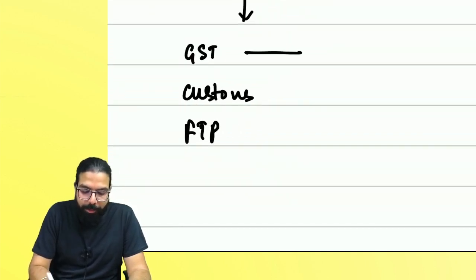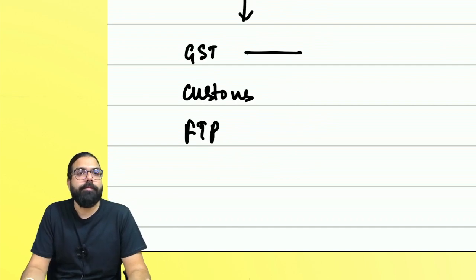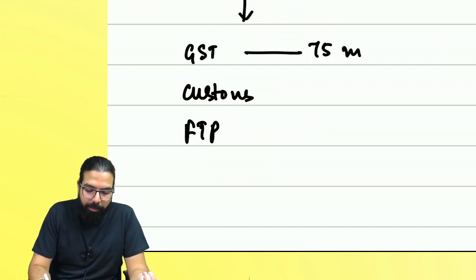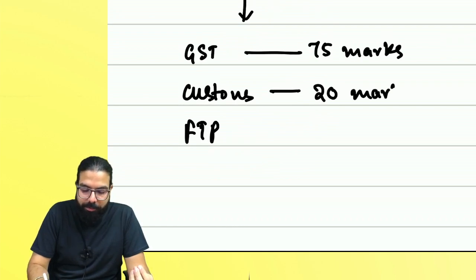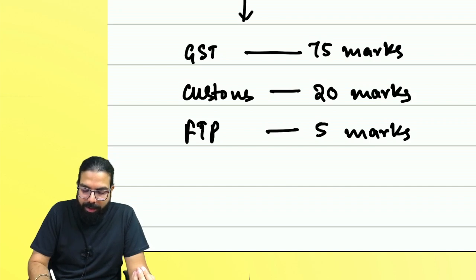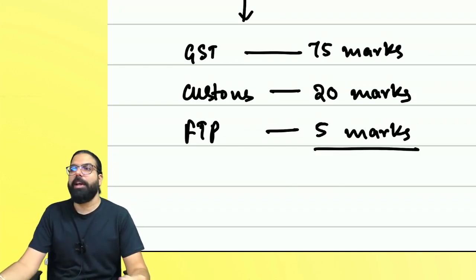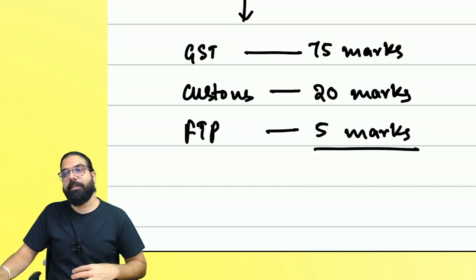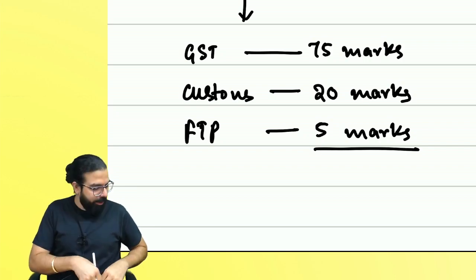Now, GST comes for how many marks, everyone? 75 marks. Customs, approximately 20 marks. And FTP comes for approximately 5 marks. This is your syllabus. In your indirect tax, you have GST, customs, and FTP. All the three things which are there.